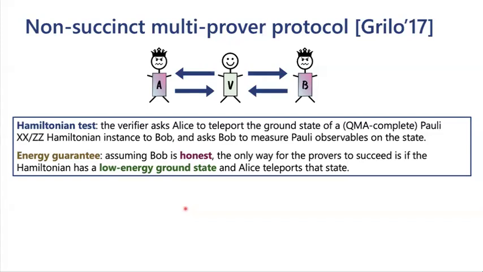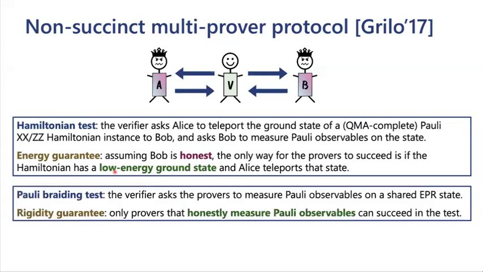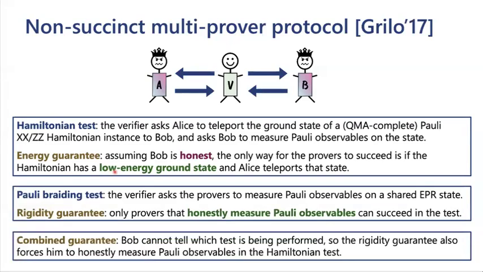Okay, the challenge here is that we don't want to assume that Bob is honest. And for this, we'll use a second test that basically forces Bob to be honest. So this is called the Pauli braiding test, and here the verifier asks the provers to measure Pauli observables on a shared EPR state. And this has a rigidity guarantee or a self-testing guarantee that says that only provers that honestly measure Pauli observables can succeed in the test. Okay, and then we can combine these two.